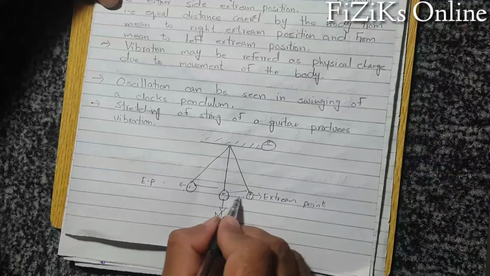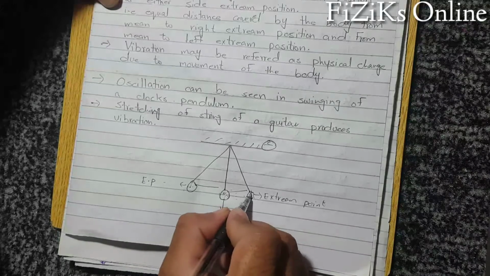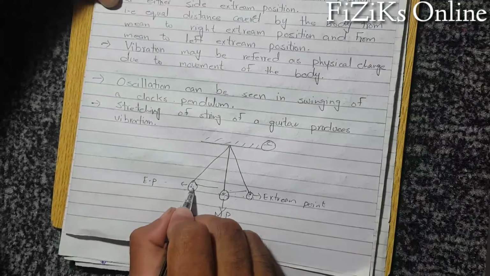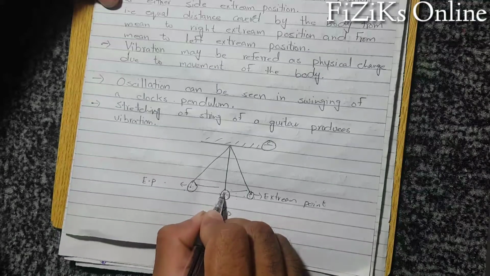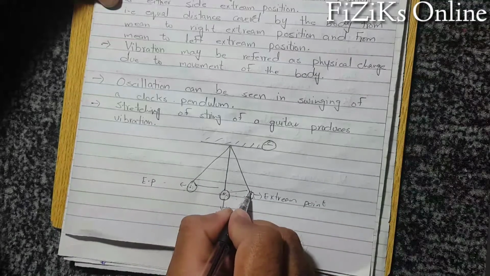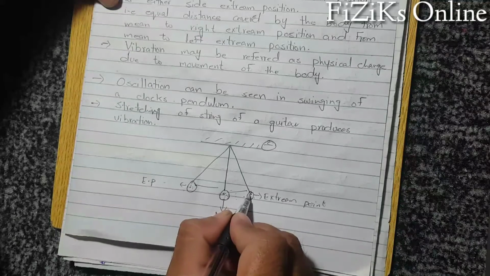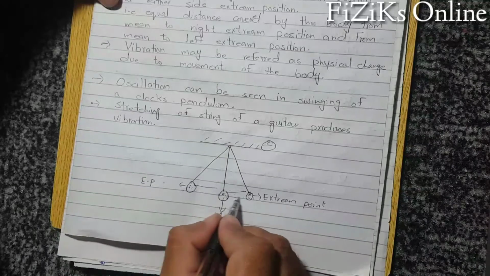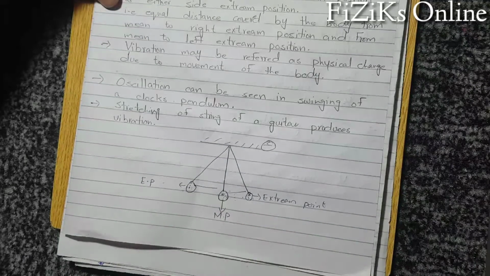So one complete round trip is the motion from extreme point to the mean point, then to the other extreme point, then to the mean point, and back to its original position from where it was displaced. It is called one complete round trip.